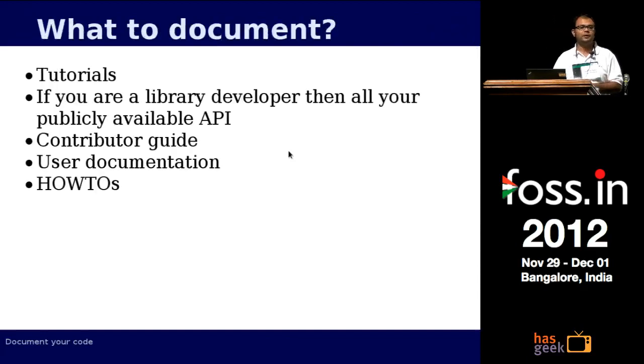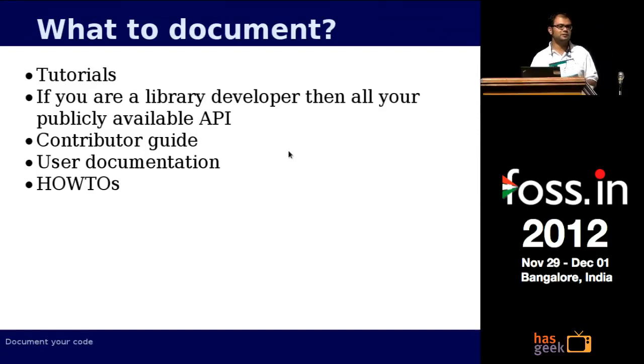So what to document? In most cases we generally look for tutorials. Tutorials are the kind of documents which can be read within 30 minutes, where people just want to get an idea of how things actually work, be it a library or an application. They just want to see some quick examples which they can try out within that 30 minutes. And instead of a tutorial, if they get a complete user guide which is 400 pages long, where you need a couple of days to actually read and figure things out, they will not come back to your project. They will move on to the next one.